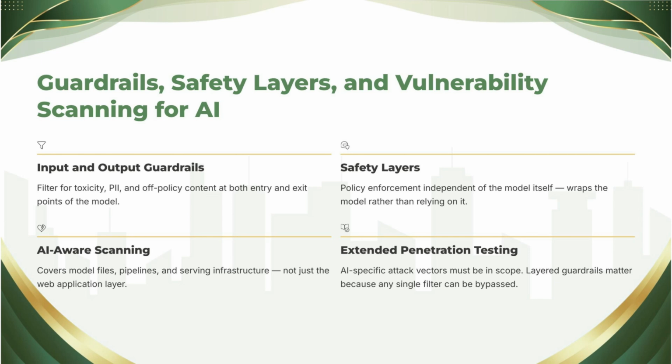Output guardrails screen what leaves: toxicity and safety classifiers, personal data leak detection, catching regurgitation, groundedness checks for RAG systems, flagging answers unsupported by retrieved documents, which are hallucination control, and format or policy validators. Does this response make commitments the business never authorized? Remember the airline's chatbot. 2 audit insights elevate this from checklist to craft.